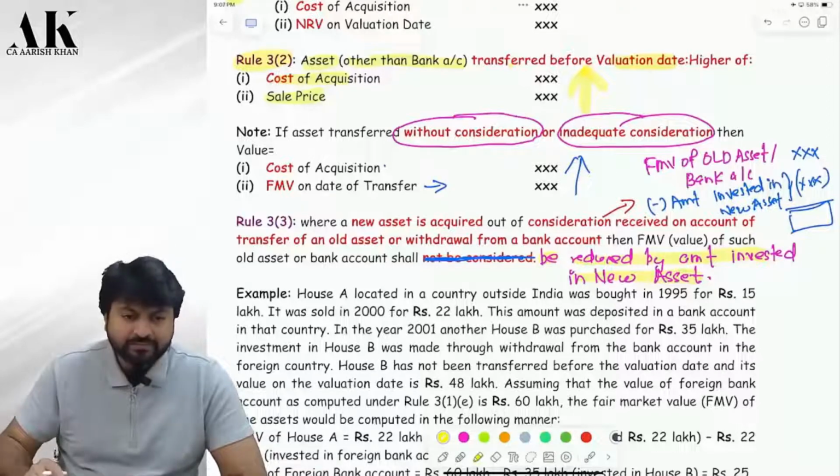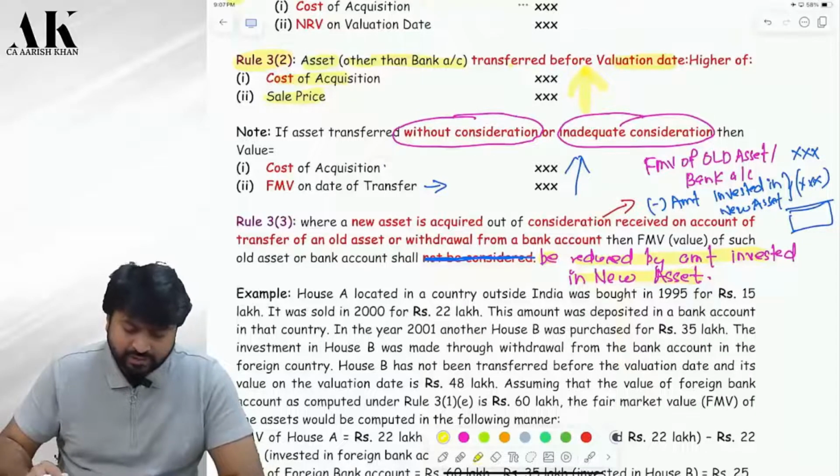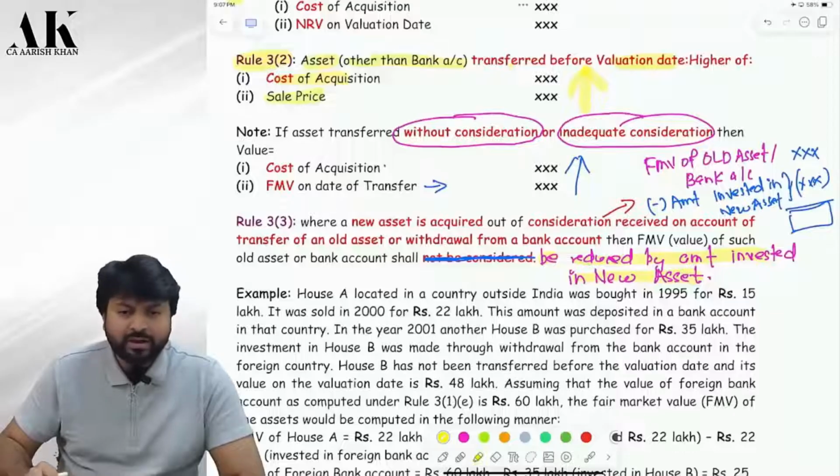Okay. Now this amount was deposited in the bank account. In the year 2001, another house was purchased for 35 lakhs. So please tell me, if this was the amount deposited in the bank account and you withdraw that money and you are using that, are you buying a new asset from old asset consideration? So can I say the value of this first asset, house A, will be 0? House A will be 0.